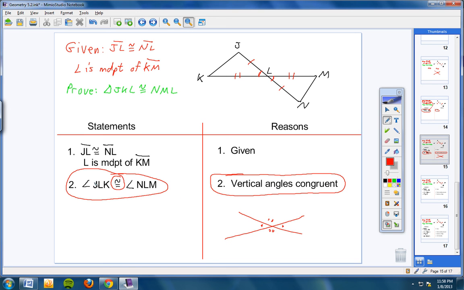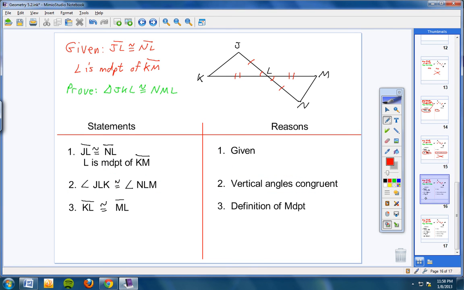Now let's continue on to step 3. And again, I'm not asking you to do this on your own. I'm asking you, do you understand what I'm saying? Now, step 3. KL, right here, has 2 marks on it, is congruent to ML, right here. Well, we can state that. I can state that because of the definition of midpoint.